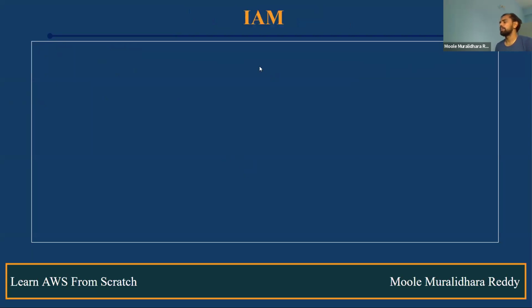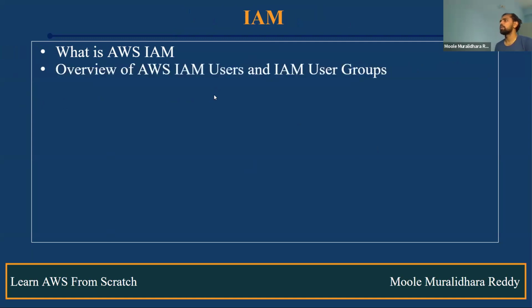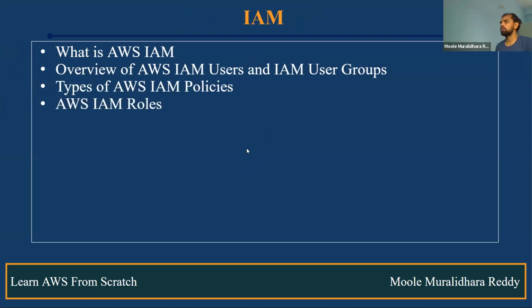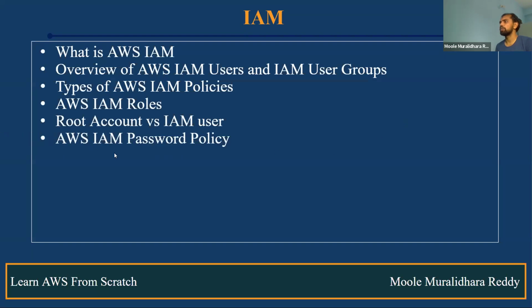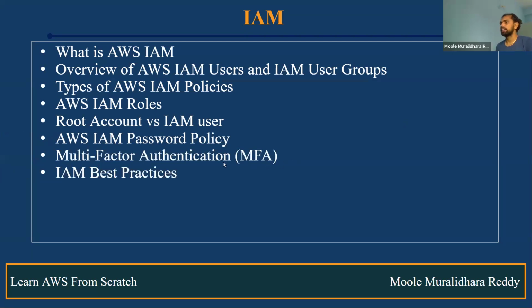Okay, next we discussed IAM, Identity and Access Management. Remember guys, IAM is the AWS backbone. So we discussed what is IAM, what are the uses of users and groups, how we create users and groups, what types of AWS IAM policies are available, and also IAM roles: what are the uses of that, how we use it, and how we attach a particular role to an EC2 instance. What is the difference between root account versus IAM user? We also discussed the IAM password policy, MFA, multi-factor authentication, and the IAM best practices.